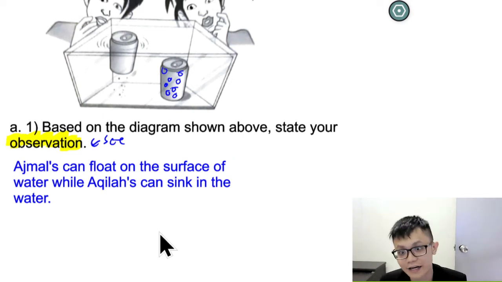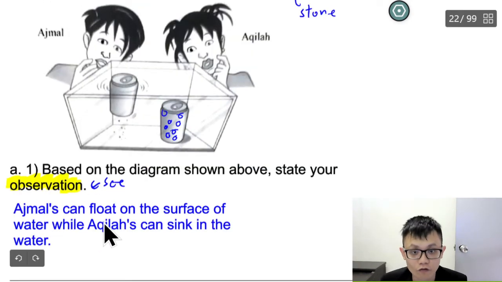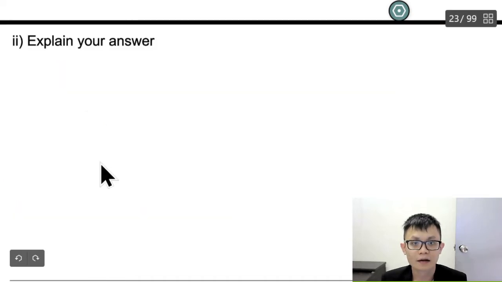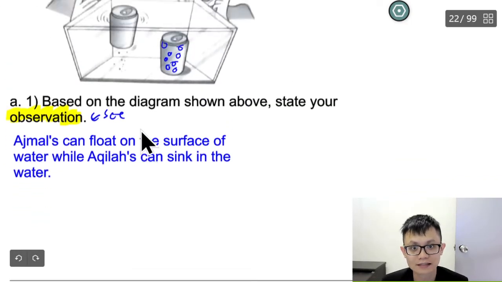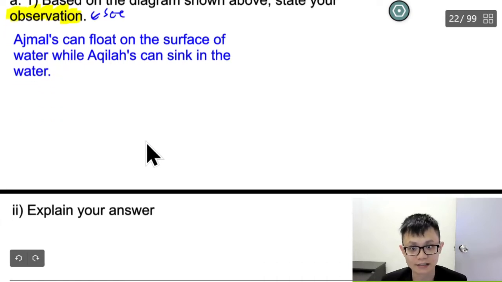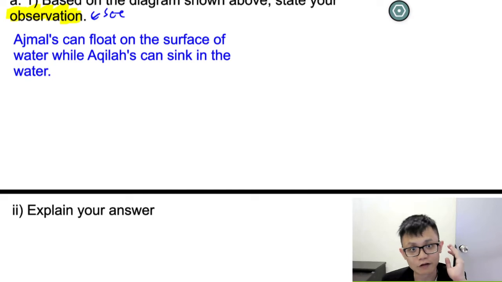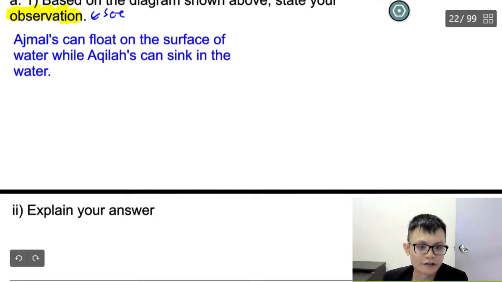So you can just write: Aimal's can floats on the surface of the water while Akila's can sinks in the water. Next, explain your answer for this question number 2. How do you want to explain this question? Basically, when we are talking about explaining questions, there are a few keywords. What keyword do we want to write for this question? The keyword will be density.